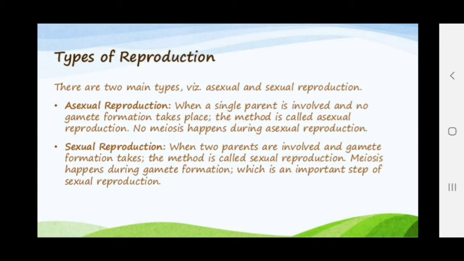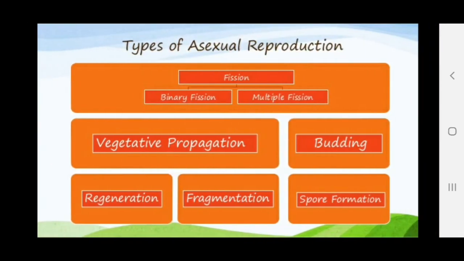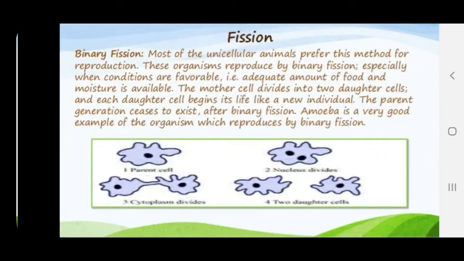Now meiosis and mitosis, I think you have studied in previous classes. I have told you about this. Okay? Now first we will start with asexual reproduction. Clear? Asexual reproduction is again of different types. Basically 6 types of asexual reproduction are there. First one is fission, then budding, regeneration, fragmentation, spore formation and vegetative propagation. We will study about them one by one.